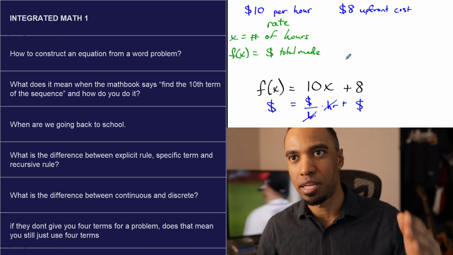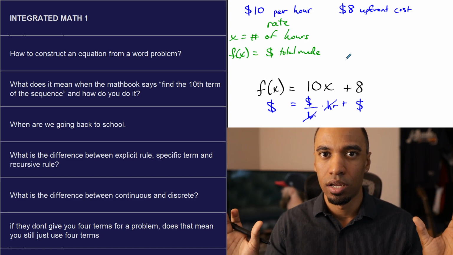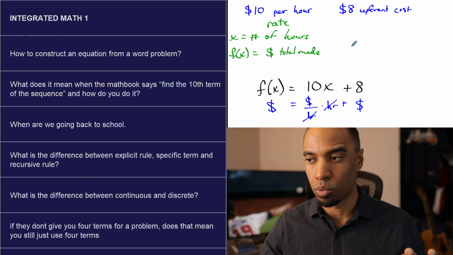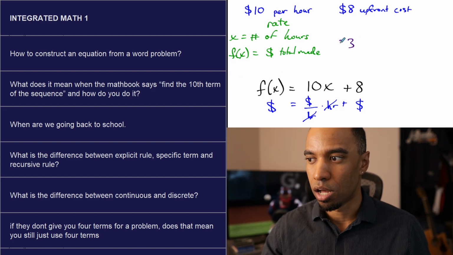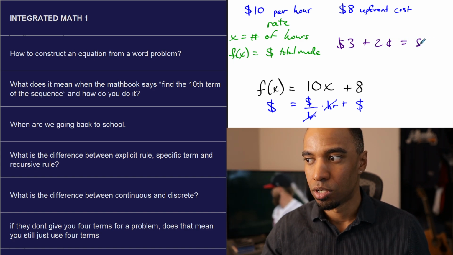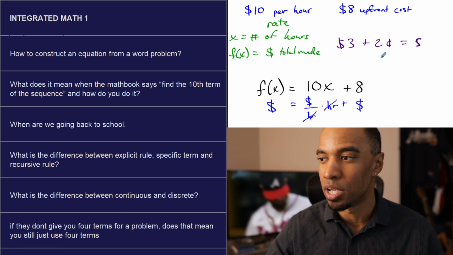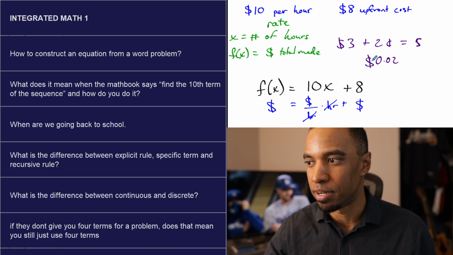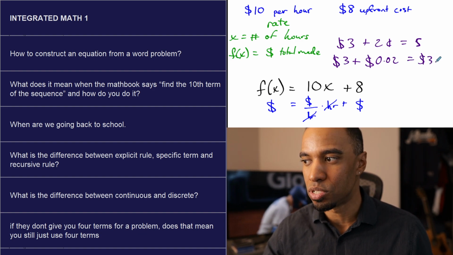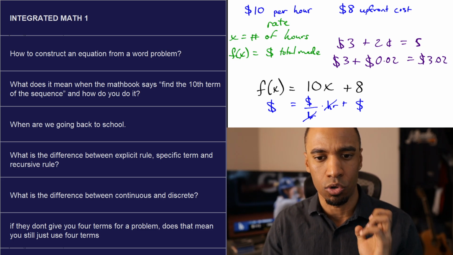You can't do something like pizza plus socks equals pounds, right? You can't put things together where the units don't align. You can do dollars plus cents equals something. I can't say $3 plus 2 cents equals 5 somethings, right? It equals $3.02, but that's because 2 cents is $0.02. So you change this into a different unit agreement, right? You can only do things that agree here. So that's the idea. You need unit agreement when you do those.